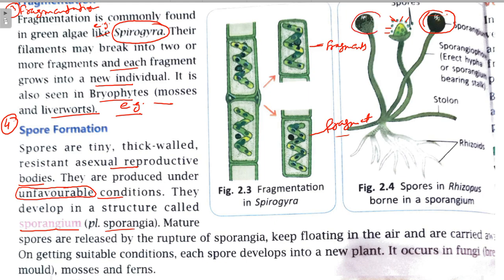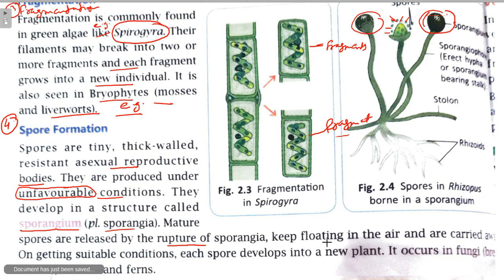Mature spore, this is also sporangium. Mature spores are released by rupture of sporangia. When they become mature, their wall will rupture and mature spores will emerge out like this, right?